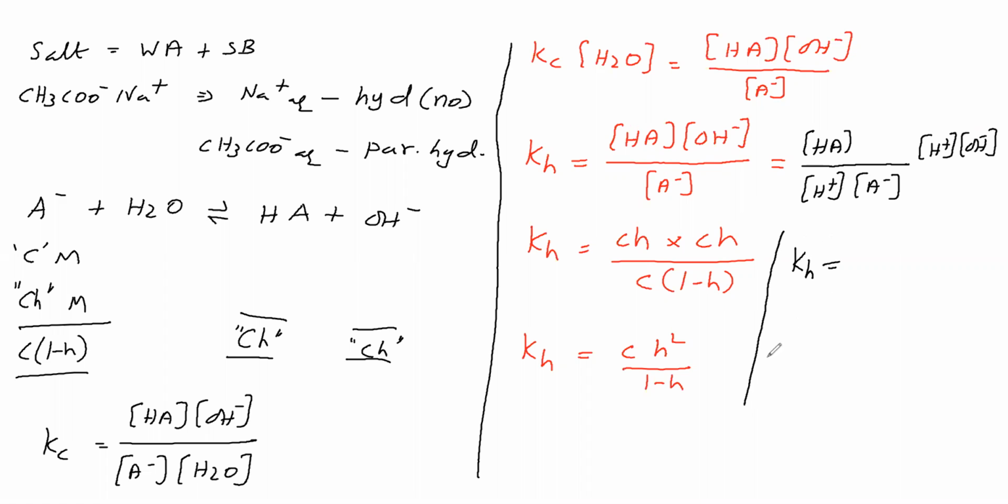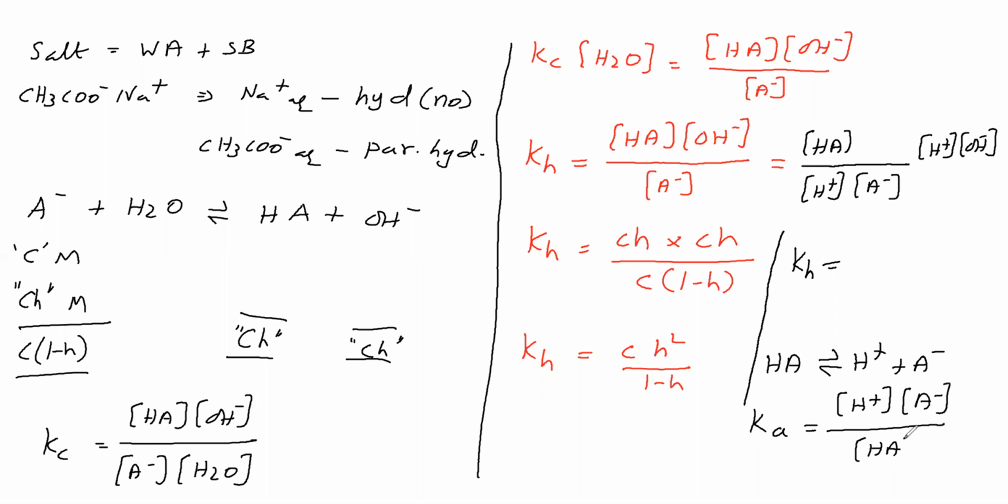For that case, let us take weak acid HA, that on dissociation gives H plus and A minus. For this, the equilibrium constant is called acid dissociation constant Ka, that is equal to, right side we will write in the numerator, H plus A minus, left side we will write in the denominator HA. This is called acid dissociation constant.